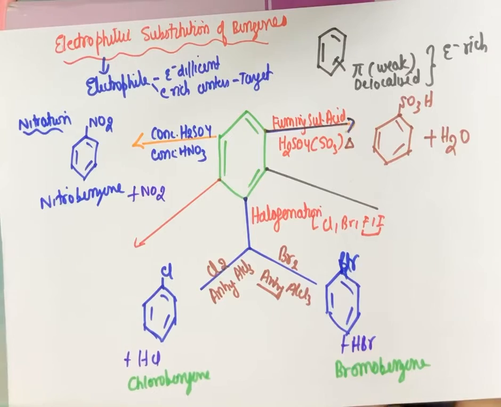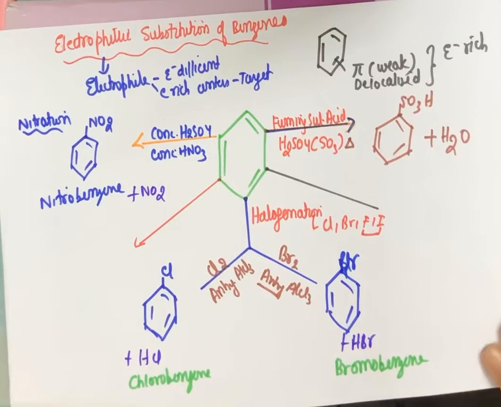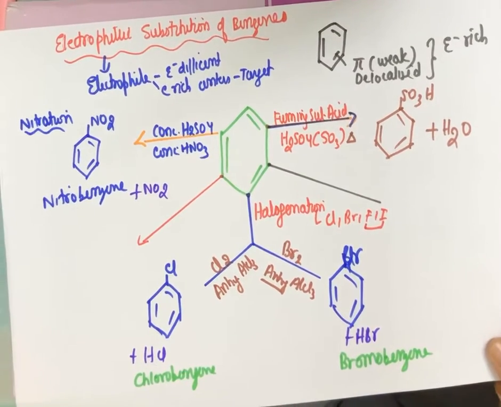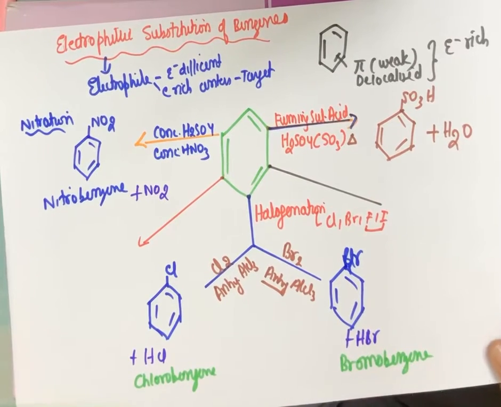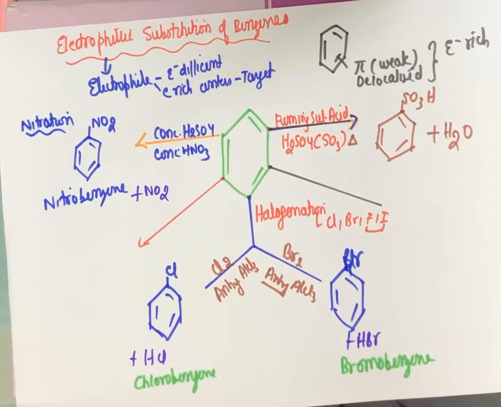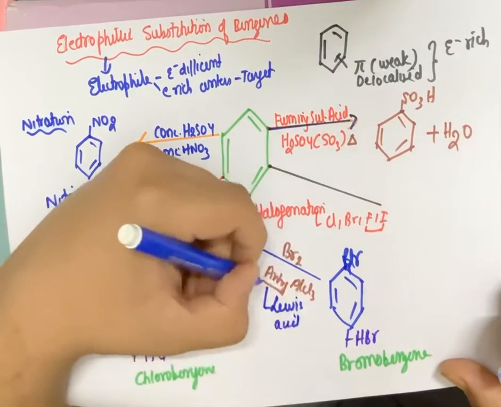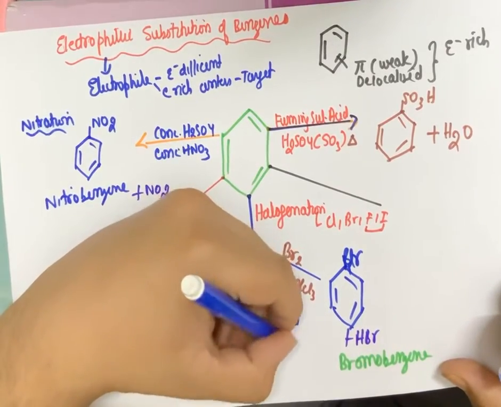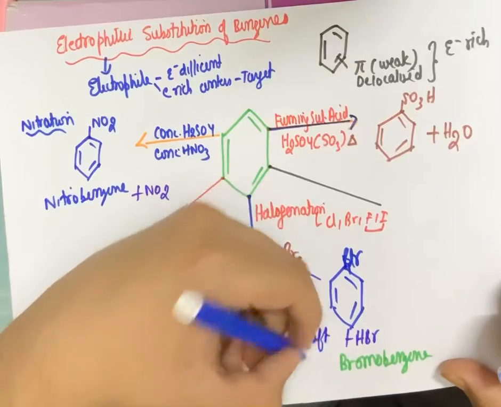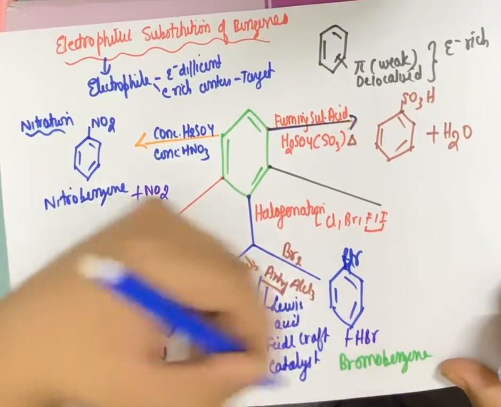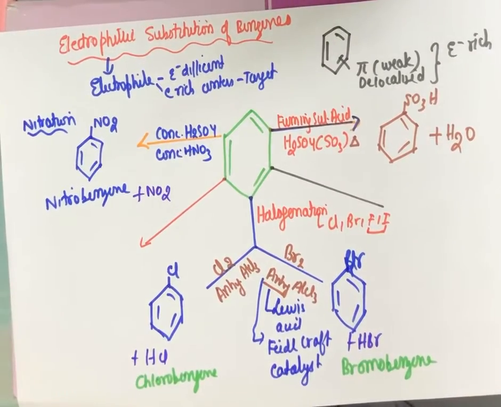Now moving to the next category of reactions. The next category of reaction is called Friedel-Crafts reactions. What is the meaning of Friedel-Crafts? The Friedel-Crafts catalyst is anhydrous AlCl3, along with the Lewis acid. Number one, it is a Lewis acid, and number two, it is also called a Friedel-Crafts catalyst. So when I do further reactions with anhydrous AlCl3, they will fall into the Friedel-Crafts reaction. The first kind of Friedel-Crafts reaction is alkylation.